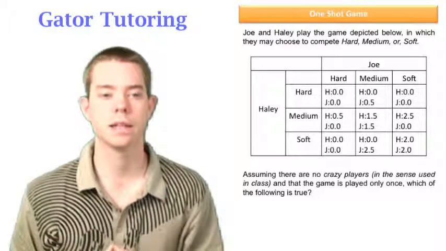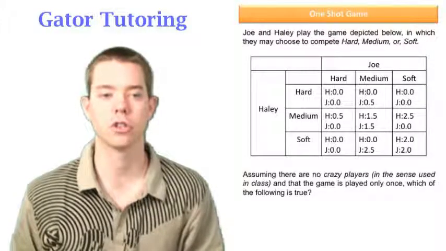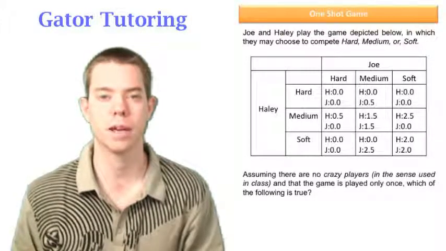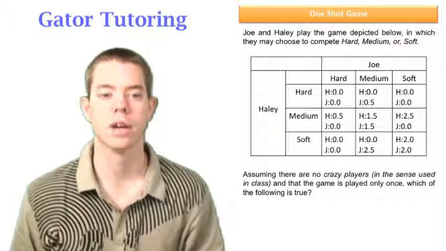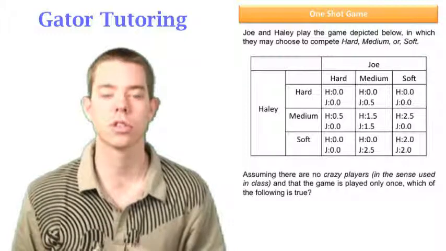It tells us that Joe and Haley play the game below, and each player can choose hard, medium, or soft. So this is a three-pronged game. It says, assuming there are no crazy players in the sense used in class, and that the game is played only once, which of the following is true?